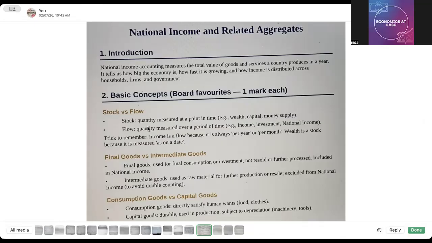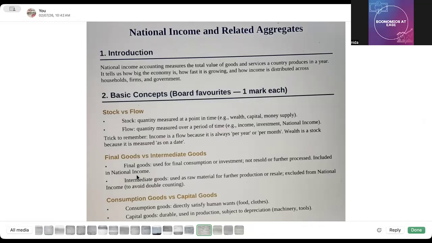Okay, understood? Now, the next is final goods versus intermediate goods. Now, here final goods refers to those goods which are used either for consumption or for investment, right? And they are not resold or further processed, and are included in national income. So final goods are always included in national income, whereas intermediate goods are used as raw material for further production or resale, and they are excluded from national income to avoid double counting.